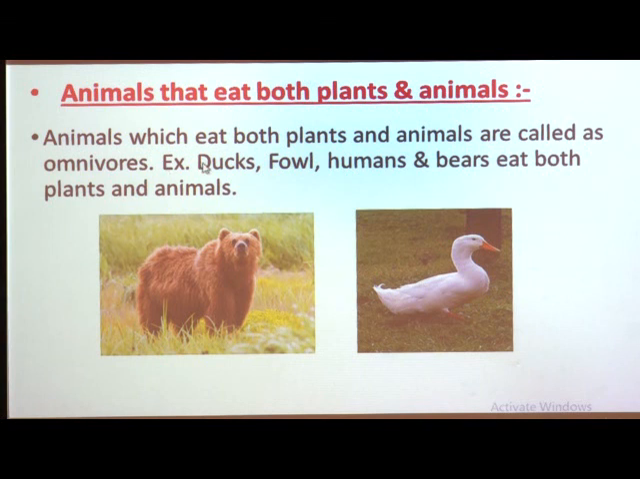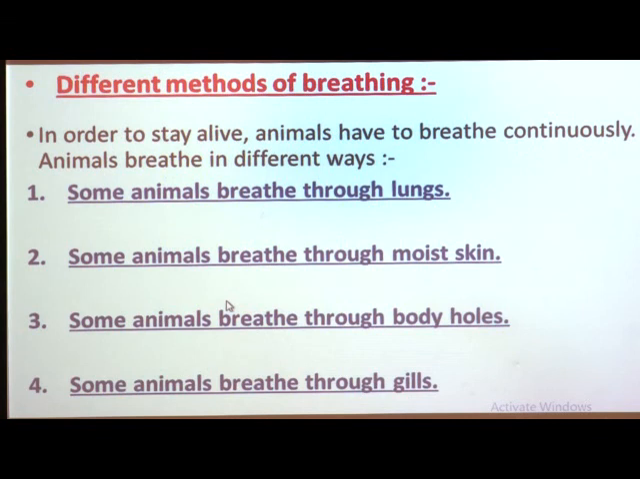And animals like ducks, fowl, even human beings are also omnivorous, and bears eat both plants and animals. Here you can see the picture of that bear. This is the bear which is an omnivorous animal, and this is the duck. It also eats the products from the plants, and some animals like insects, worms, etc. That is why bear and duck are also called omnivorous animals.